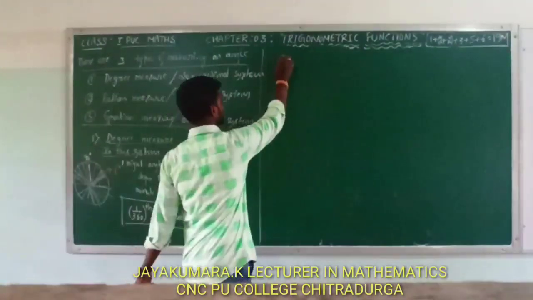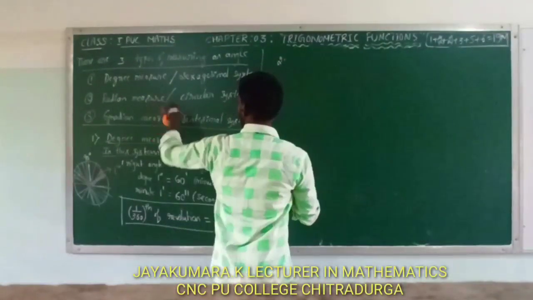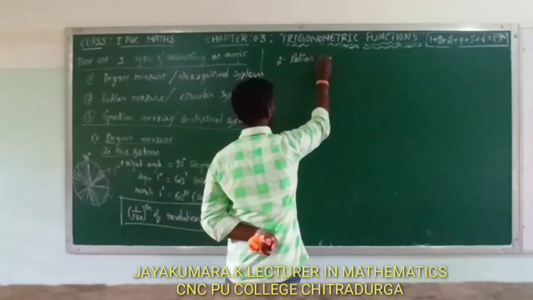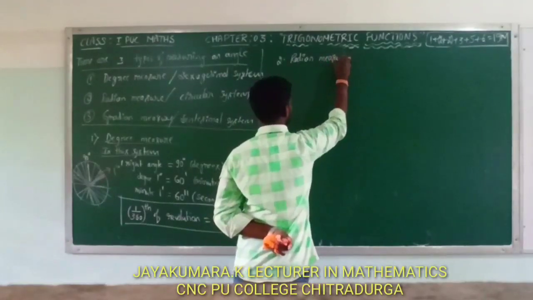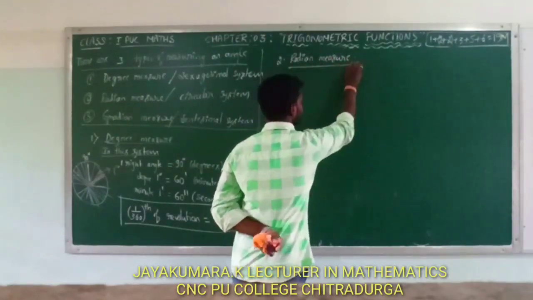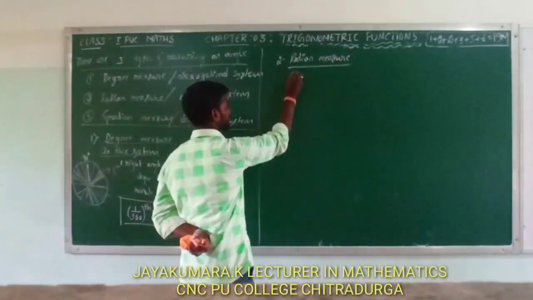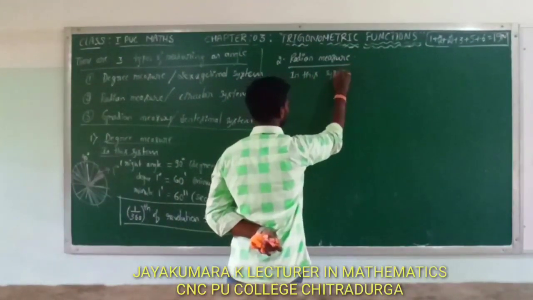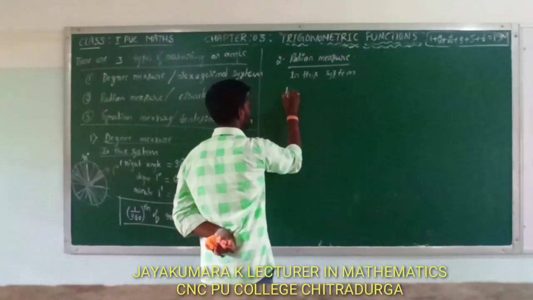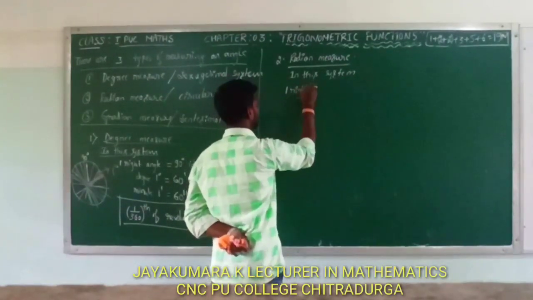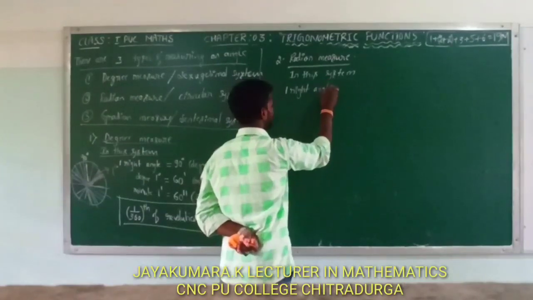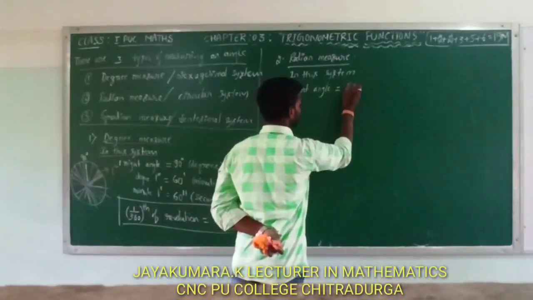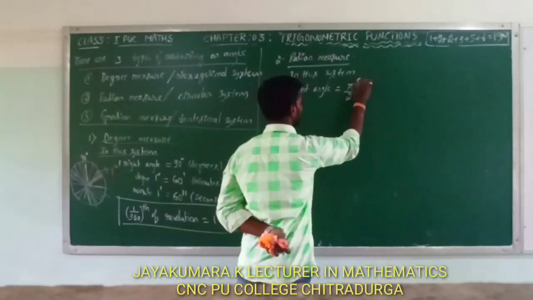Second, which is second one? Radian measure. In this radian measure, in this system, one right angle is equal to pi by 2 radian.